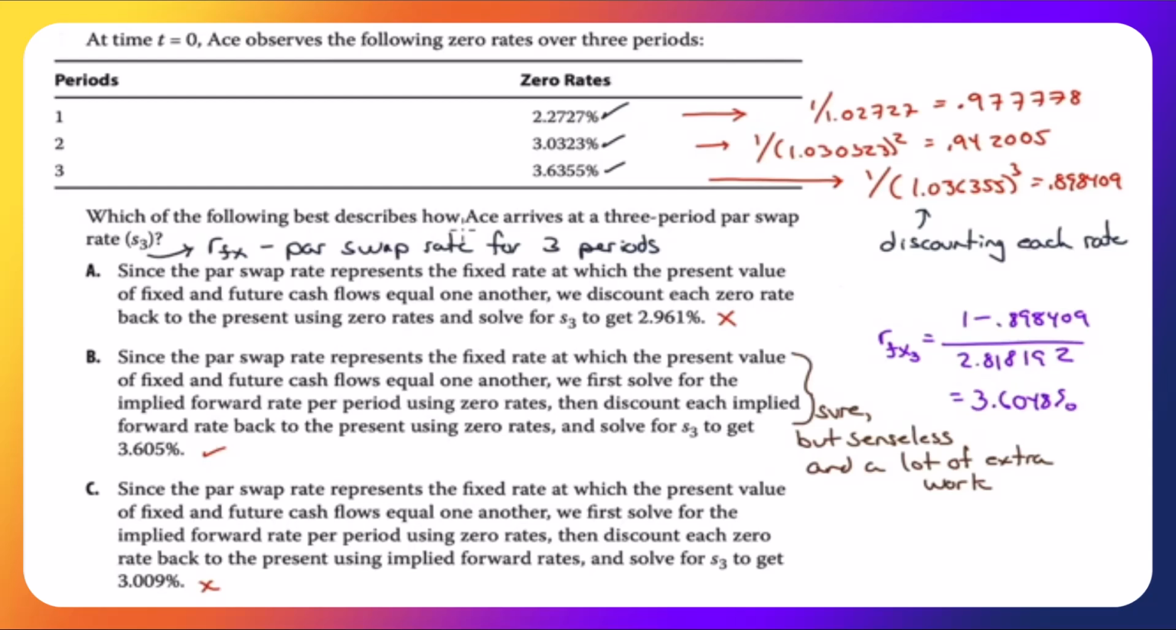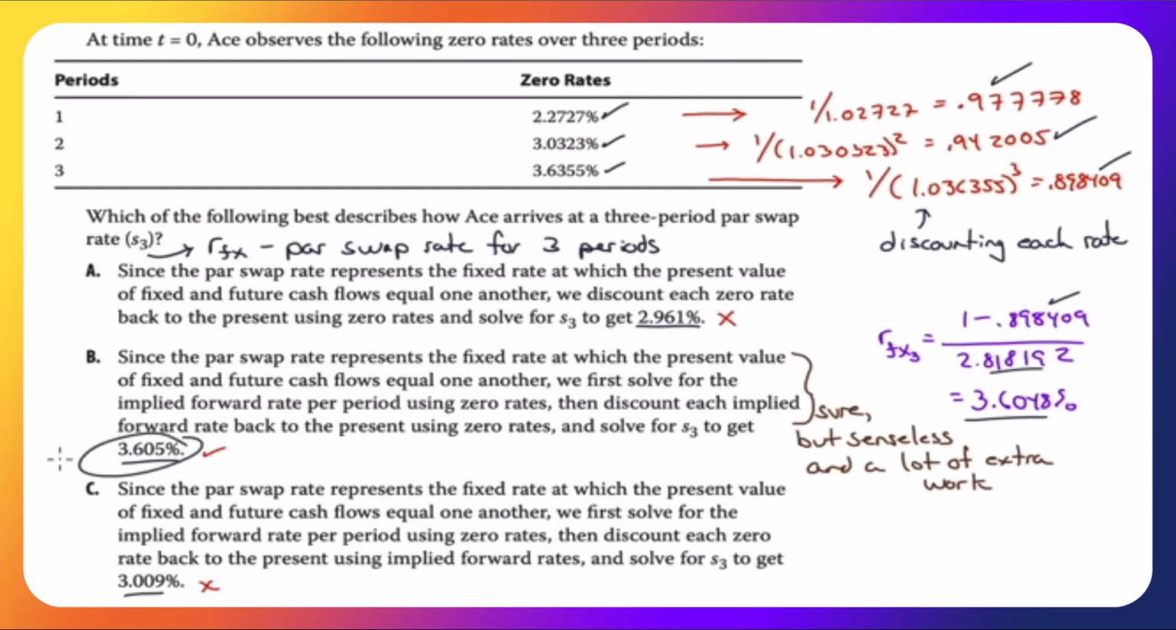Which of the following best describes how ACE arrives at a 3-period par swap rate? And in the answers were quoted 3 different swap rates. And I saw that immediately and I said, well, the easiest thing to do is calculate what the fixed rate is. Discount factor 1, discount factor 2, discount factor 3. 1 minus the last discount factor over the sum.